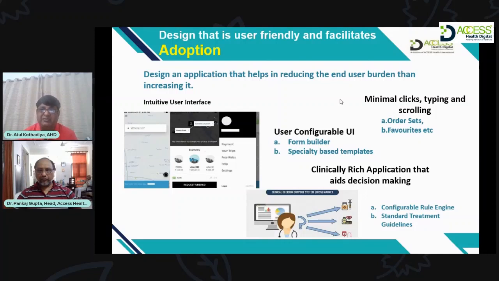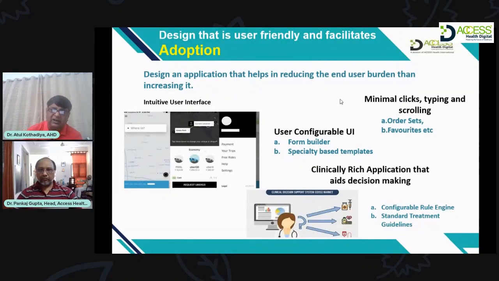So everything can be done from one screen with just a few clicks of the button. If you make the system so configurable with minimal clicks, it will be easily adopted by the doctors and of course other staff as well.